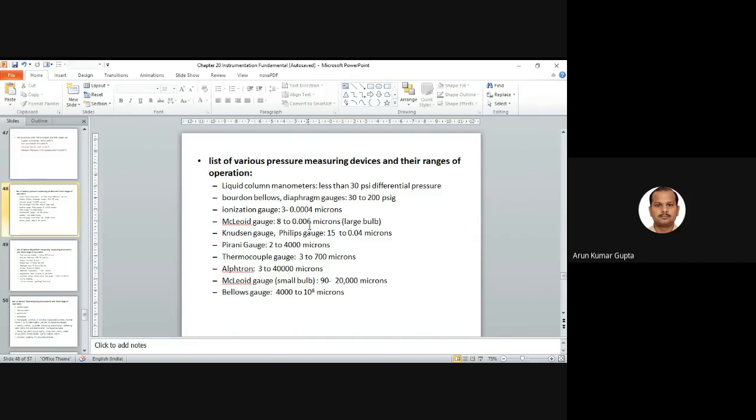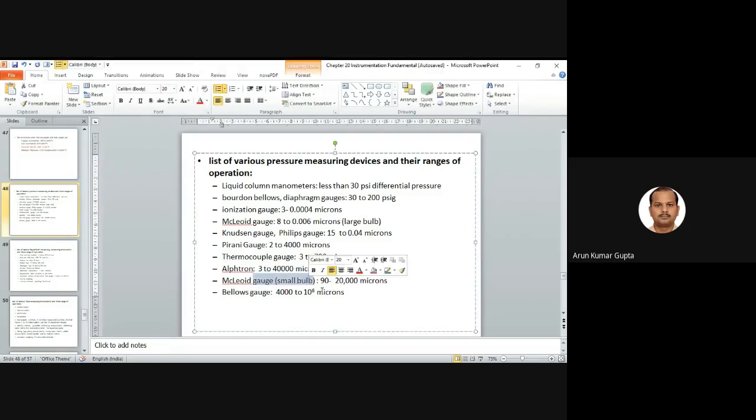8 to 0.006 microns. This is of two types. One is a large bulb, the other one is a small bulb. The small bulb is used for 90 to 20,000 microns. We have a Knudsen gauge and Phillips gauge. This is used to measure 15 to 0.04 microns.